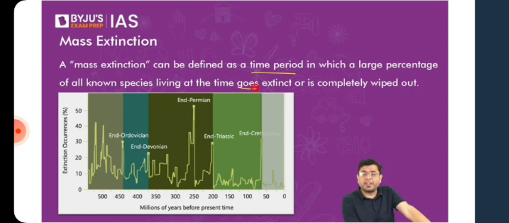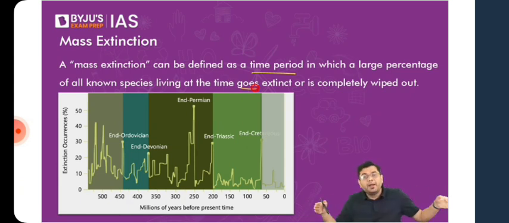Why I'm taking the repeated case of dinosaurs is because most of us from our childhood days, dinosaurs is one of those species, along with the woolly mammoth, etc., which has captured our imagination quite vividly. Now, these dinosaurs lived on the planet for more than 100 billion years. You will find multiple different varieties of them. Recent findings have also indicated the presence of very large dinosaur fossils even in the deserts of Jaisalmer in Rajasthan. So all these dinosaurs were spread across the planet, and they were also spread in terms of a time period. It is not as if all the dinosaur fossils are of the same age.